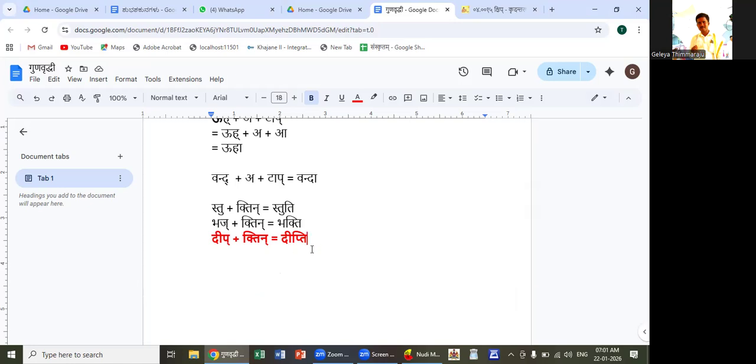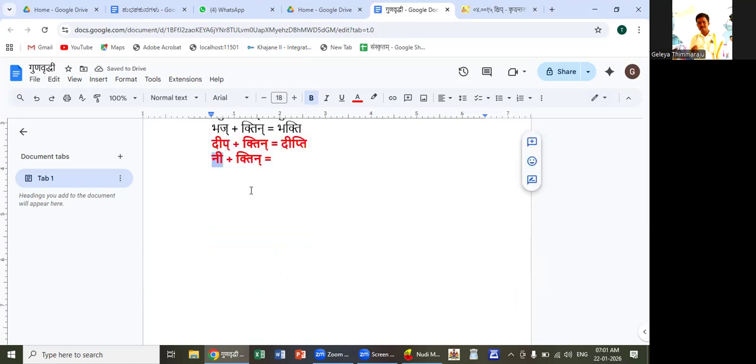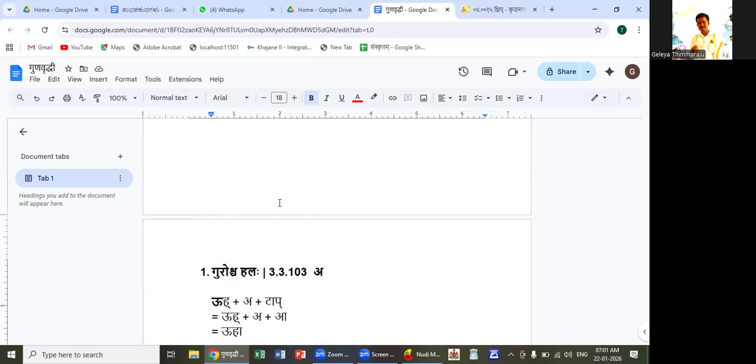And if the dhatu has a guru letter, but it is not ending with a hal letter, it should end with a hal letter. Here there is no hal letter at the end. So here the a pratyaya cannot come. So by the utsarga sutra striyam tin we get tin pratyaya. So it is niti. This is how many of those ti-ending words are generated. This is about guru.